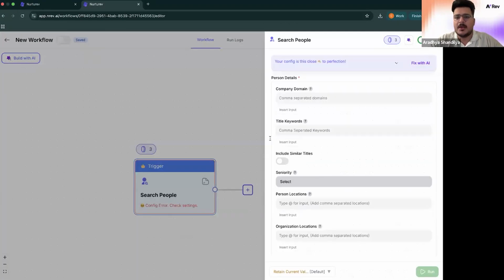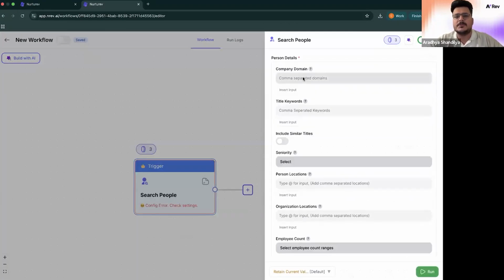Let's say I want to find the relevant people for nRev at a company called Price Labs. So I'll type in their domain. I'll add a bunch of keywords: sales, GTM, RevOps, founders, chief, because we want to go for the C-suite people.